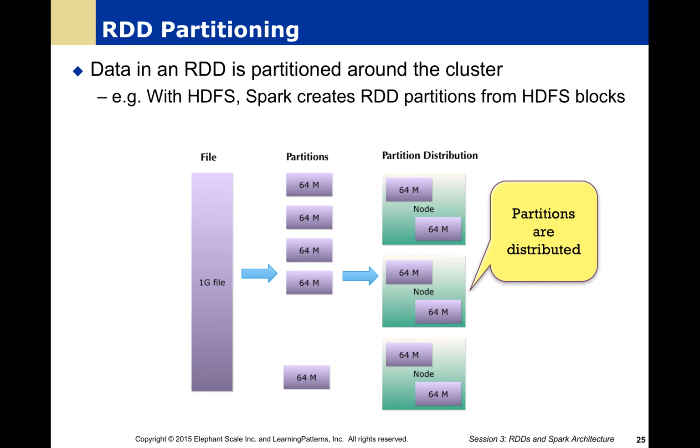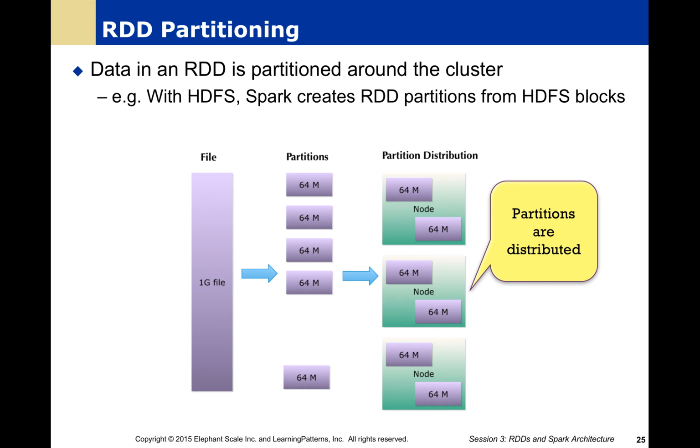Now, because we're talking about big data here, if we have a file, it's going to be partitioned. If we have a 1 gigabyte file, while that's not really big, within our operation we partition that up into blocks. That is going to be, by default, 64 MB, but this depends on our cluster. It's going to be based on these partitions from our HDFS blocks if we're running on Hadoop.